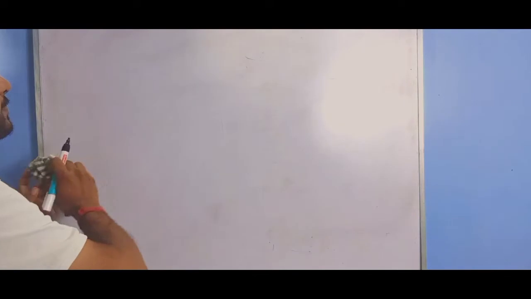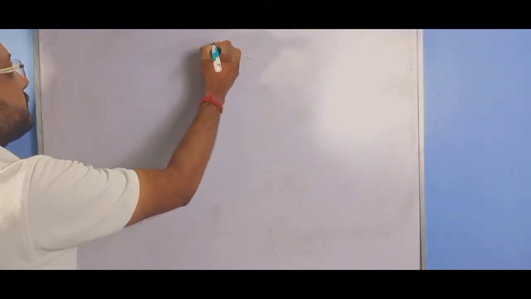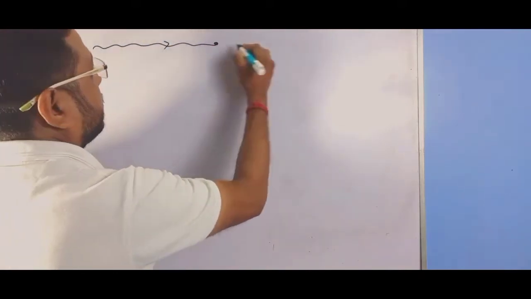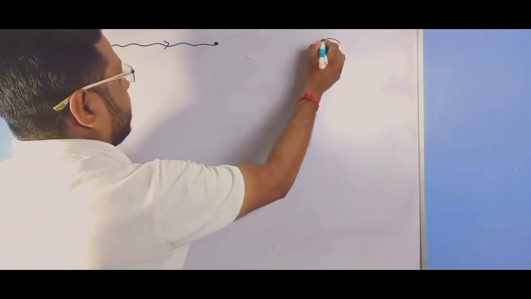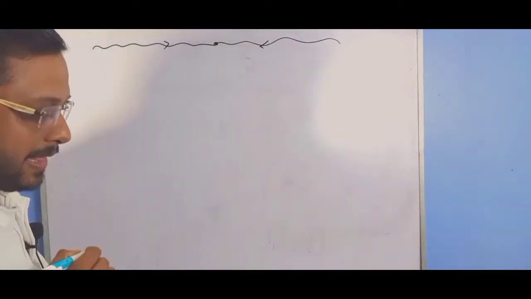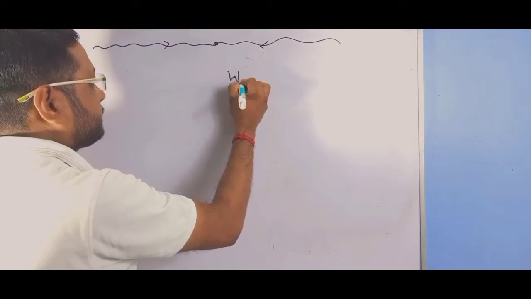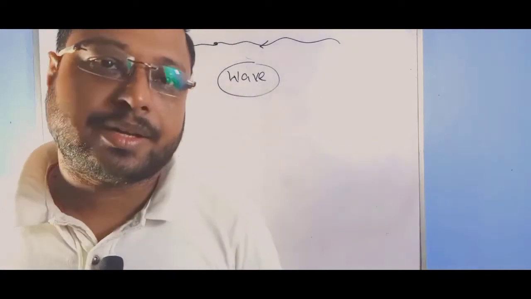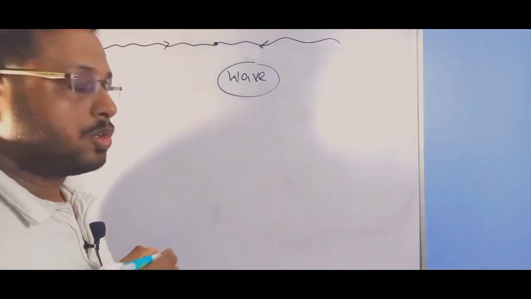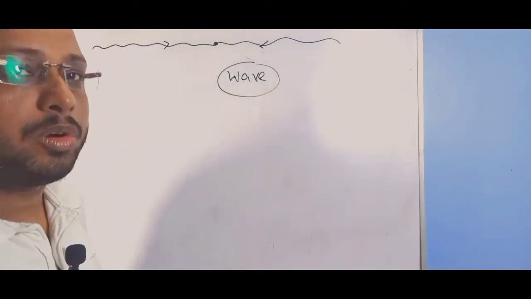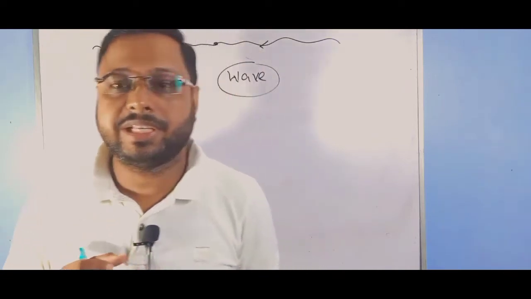Let us consider two waves, coming from this side and another wave coming from this side to a particle. Now what is a wave? A wave is a disturbance that transfers energy through a medium without displacement of the particles of that medium.